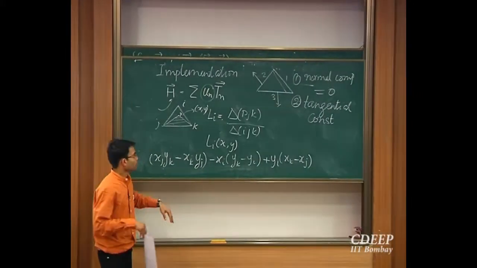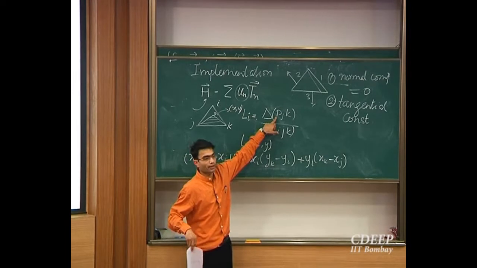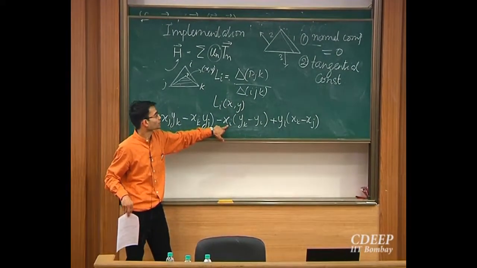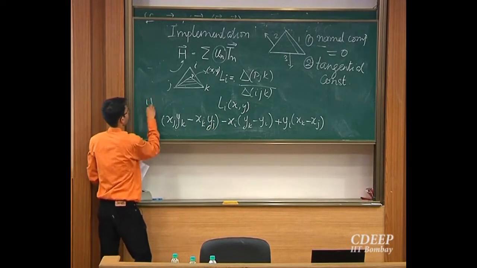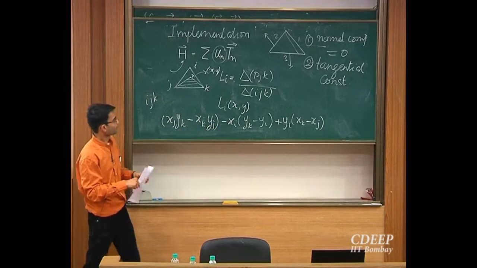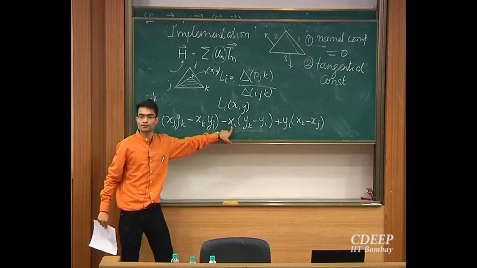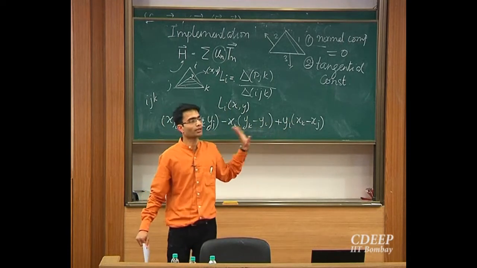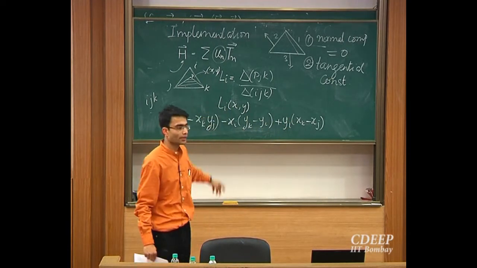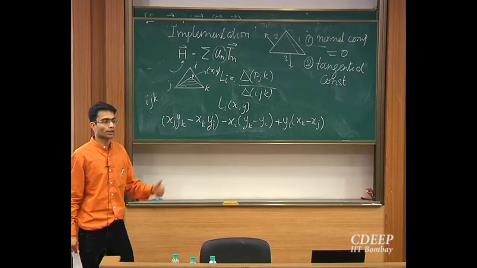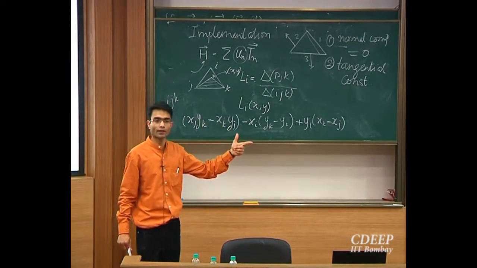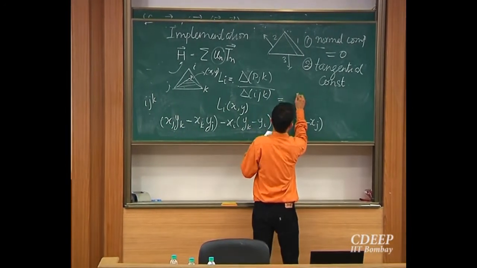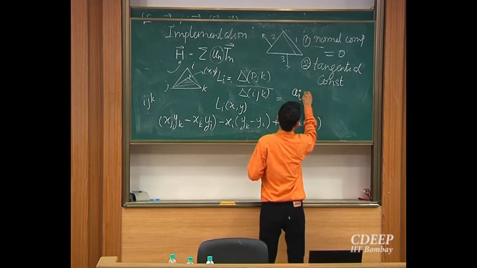So it depended, let's say that my point P over here is like the ith coordinate over here, correct? So this was the area of triangle IJK. So xi is appearing here by itself, yi is appearing here by itself. So forget the constants, it's a linear function, right? So L of I is going to be a linear function, linearly depending on x, linearly depending on y, and maybe some constant, correct? So this will take a form like this. I'll not go into writing out all the constants, they are very easy to derive.